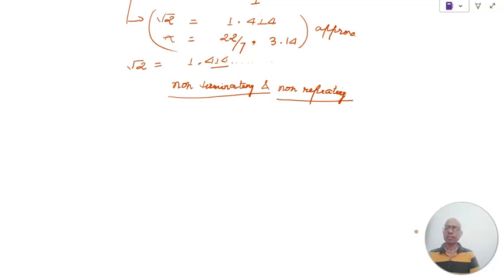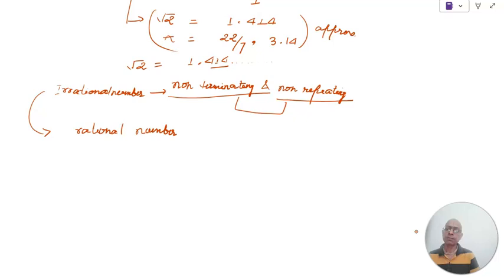When we say that the decimal representation of an irrational number is non-terminating and non-repeating, this is for what kind of numbers? This is for irrational numbers, right? So what should it be for the rational number? If we take the opposite of this, how should the decimal representation of a rational number be? If we take the opposite, then what would we find?